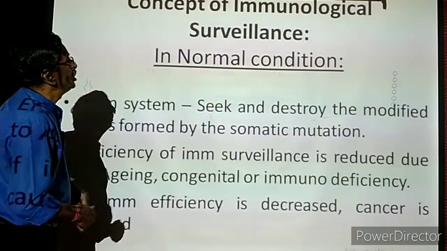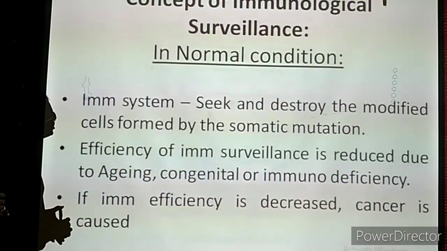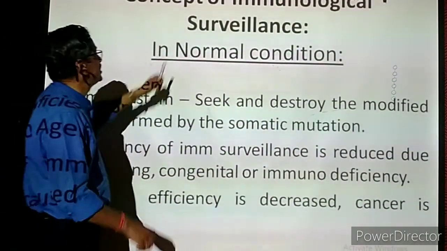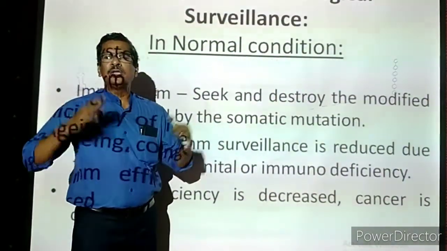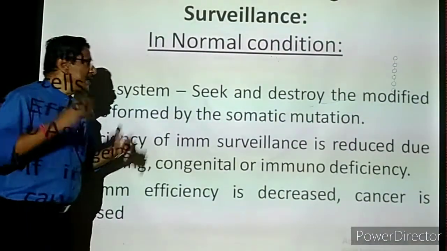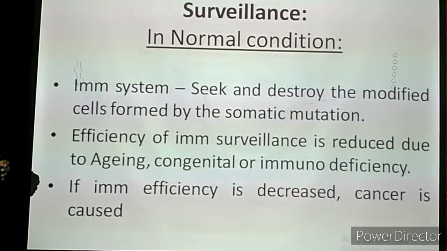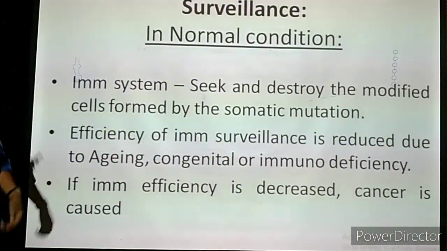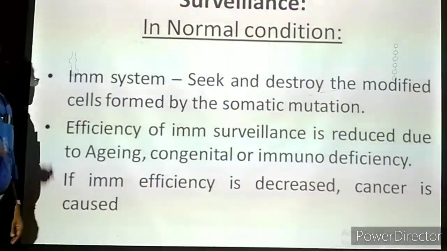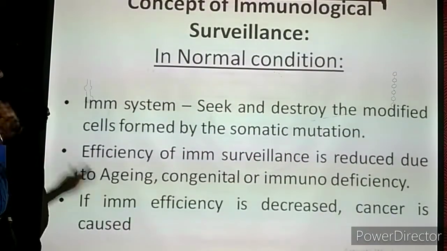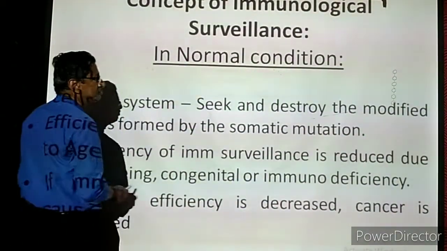Now we are coming to the concept of immunological surveillance. That means how long the immunity is protecting our body, and how far it is taking care of our health, that we have to see. Our immune system, that you know very well, includes the blood, white blood cells, everything we call the immune system.